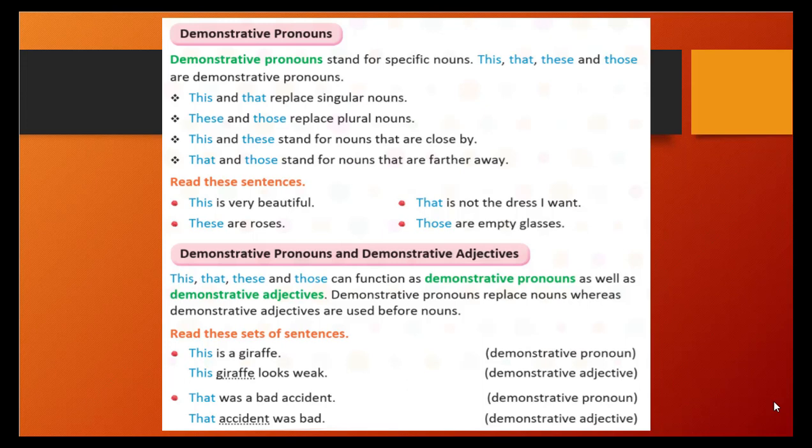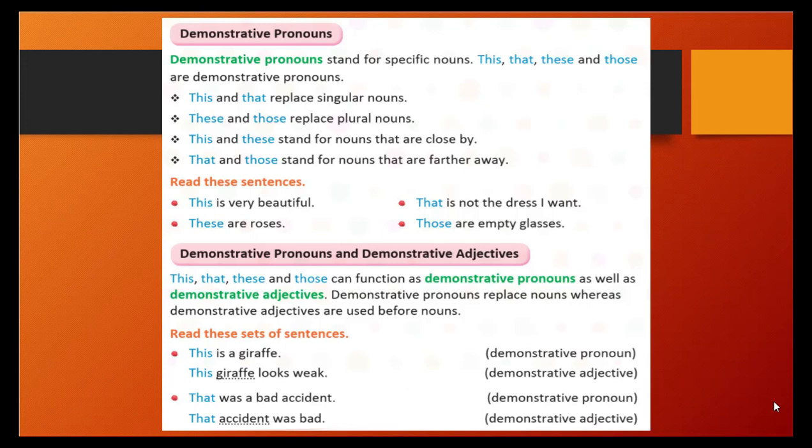Single noun, beautiful. That is not the dress I want. So that is a singular noun, right? These are roses. We are talking about plural nouns. Roses are plural. So those are empty glasses. We are talking about those, right? Plural nouns, right?